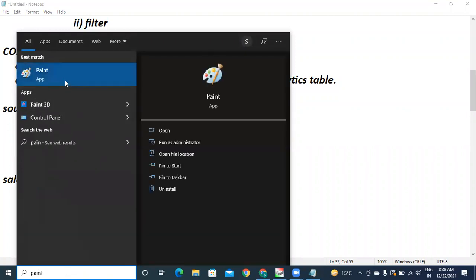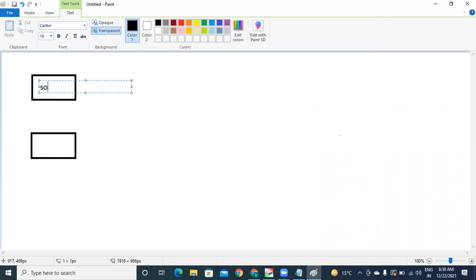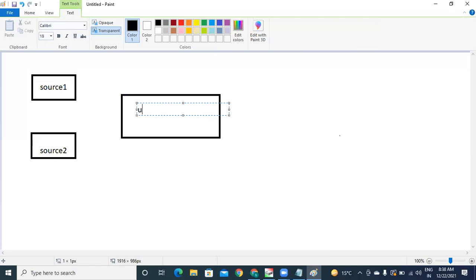Let me go to Paint. I have a source 1, source 2. It doesn't matter how many sources are there. Source 1, source 2. After that, what I do is I will apply union. Understood? Union. If I apply union, what will happen? It has 1 lakh rows, it has 1 lakh rows, 2 lakhs will be the result, right?